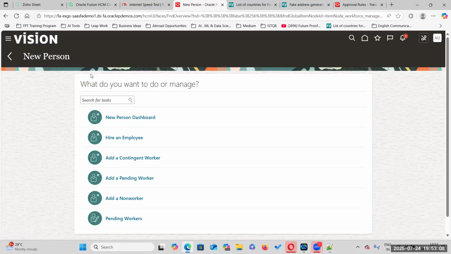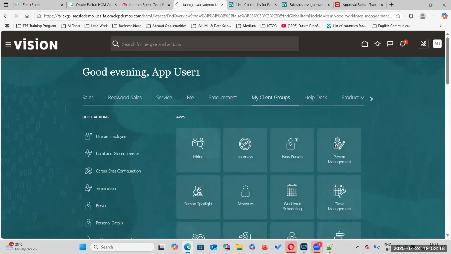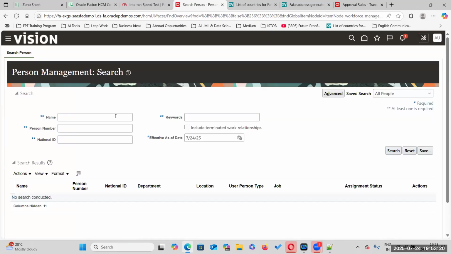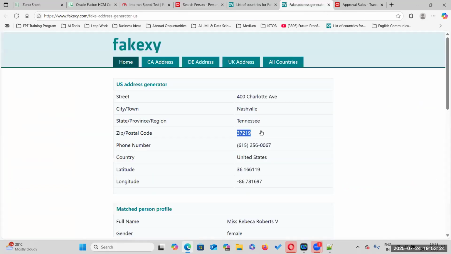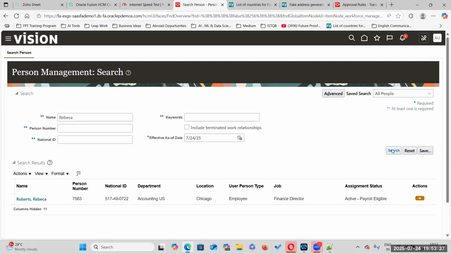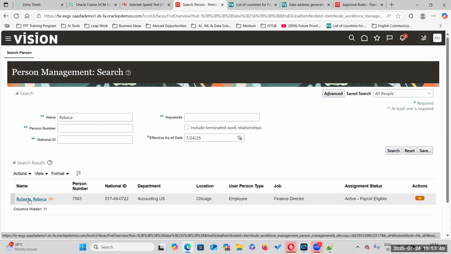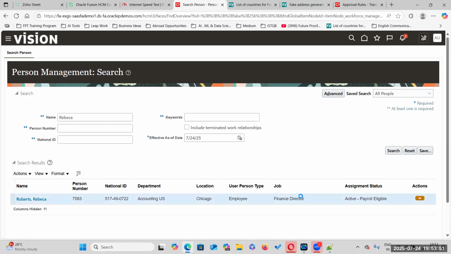Now we have created an employee. Go to person management. What is the name of the employee? Rebecca Roberts. So we have hired an employee with the finance director job.